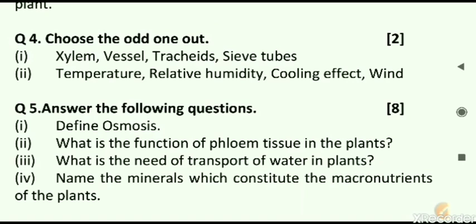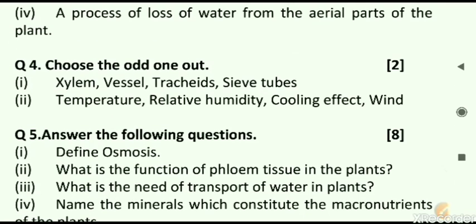Next, answer the following questions for 8 marks, 2 marks for each question. First is define osmosis. Second, what is the function of phloem tissue in the plants? Third, what is the need of transport of water in plants? The fourth question, name the minerals which constitute the macronutrients of the plants. This is all for this revision test.